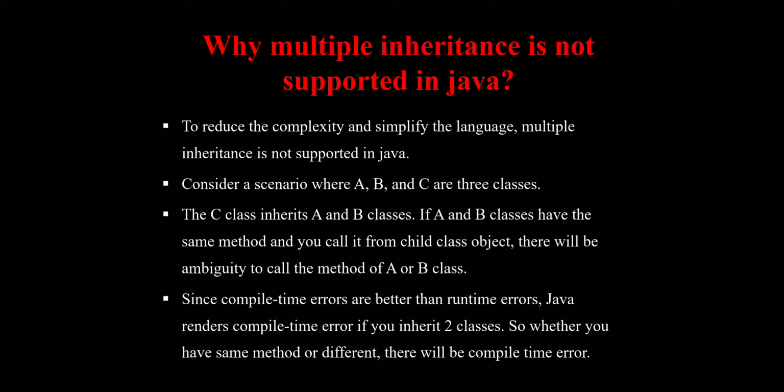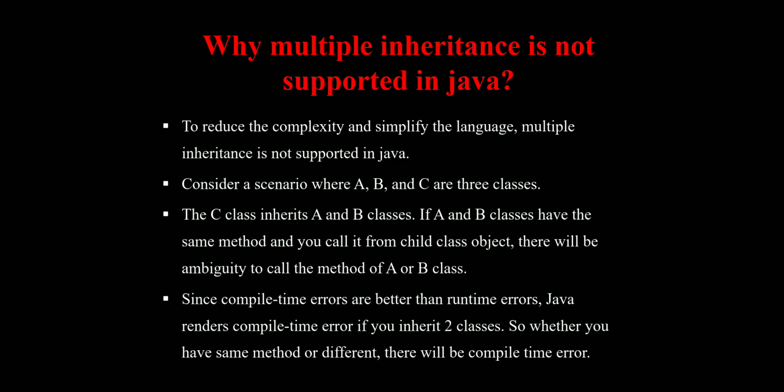The compiler is going to be confused about from which class it should take the method and functionality of both classes. Since compile time errors are better than runtime errors, Java renders compile time errors if you inherit two classes.